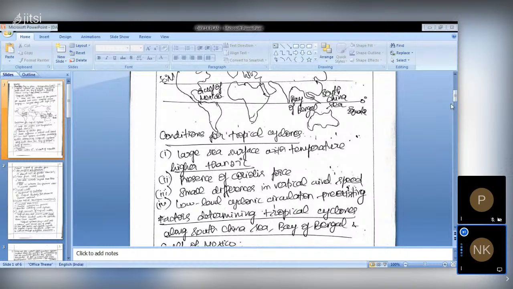Okay, so large sea surface temperature should be more than 27 degree or 25 degree. In some books they will be giving more than 25 degree, in some books more than 27 degree. So 25 to 27 degree you can write. Okay, so Coriolis force has a very good impact, and vertical wind speed will be there.